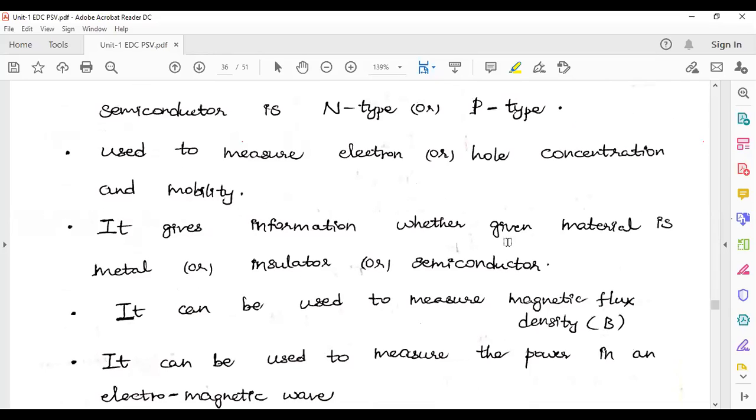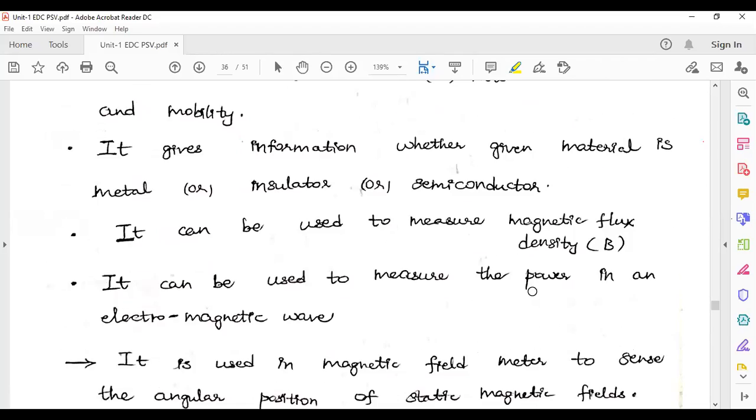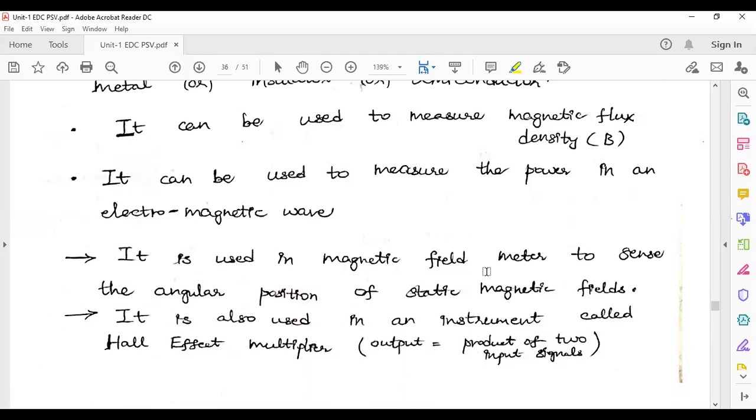It gives the information whether the given material is metal or insulator or semiconductor. It can be used to find out the electron or hole concentration and mobility. It can be used to measure the power in an electromagnetic wave. It can be used to measure the magnetic flux density also. We can measure this flux density capital B also. It is used in the magnetic field meters. This Hall effect principle is used in many instruments. We can use this for different measurements. It is used in magnetic field meters to sense the angular position of static magnetic fields.